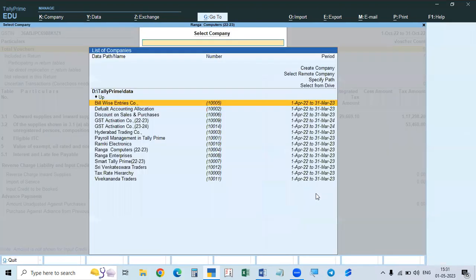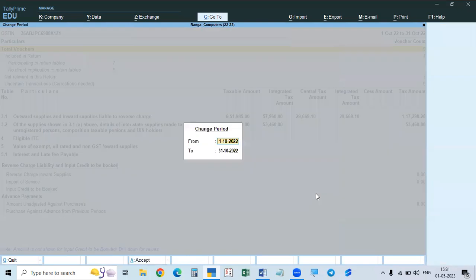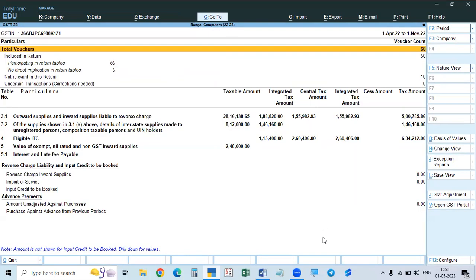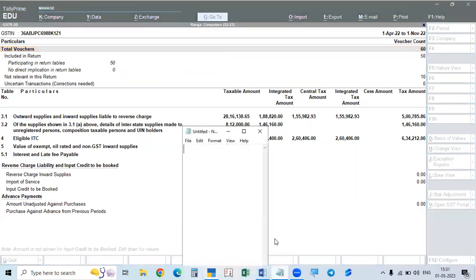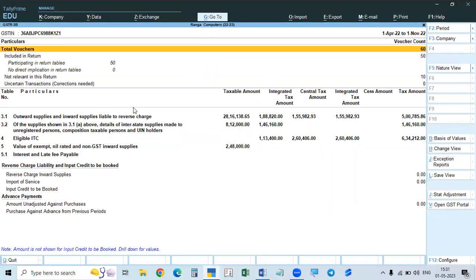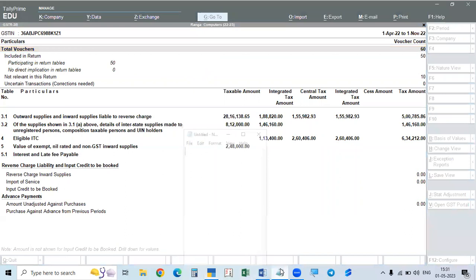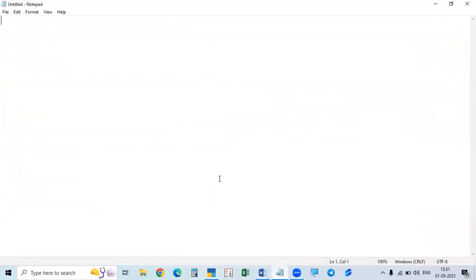What is the difference between GSTR 2A and 2B? Both are only statements. One statement, that is GSTR 2A, is also called the statement of purchases, because whenever we purchase and whatever the suppliers filed, that will go to the GSTR 2A, irrespective of the month.